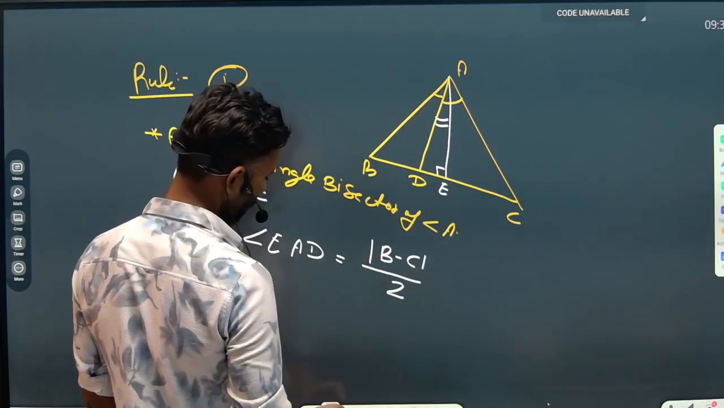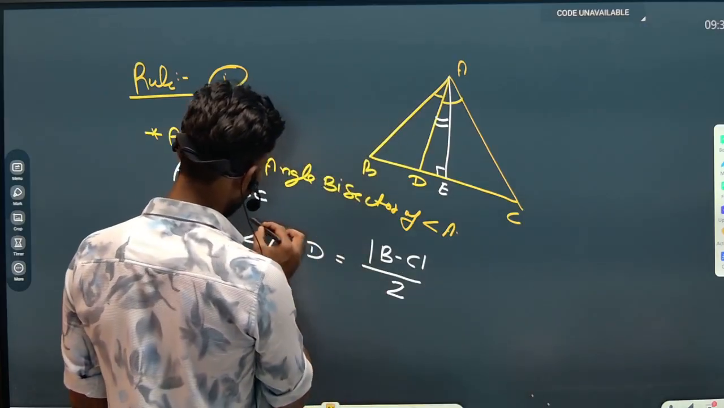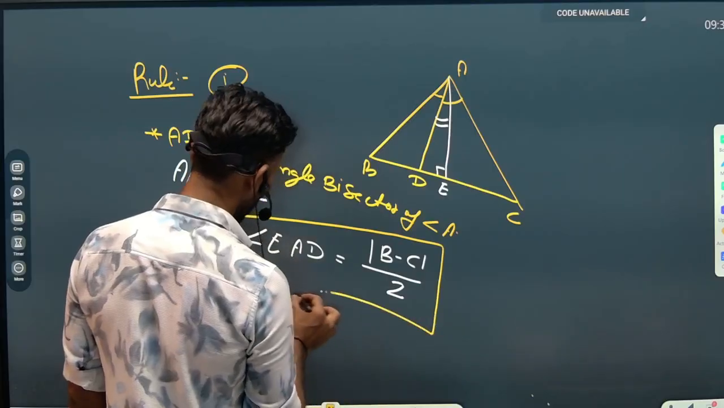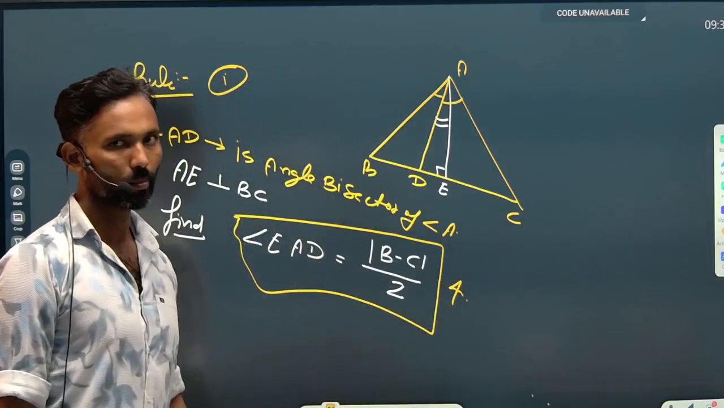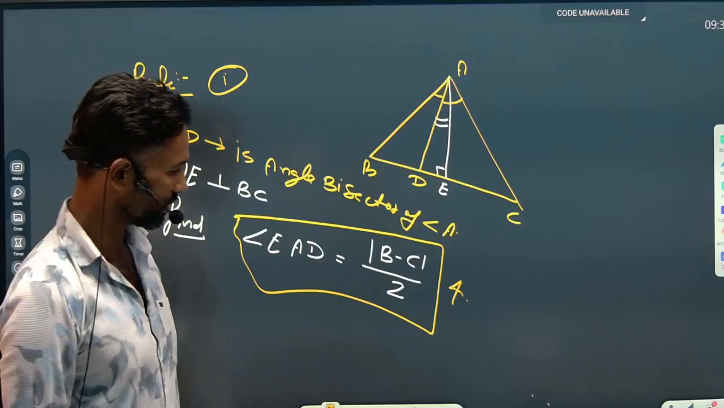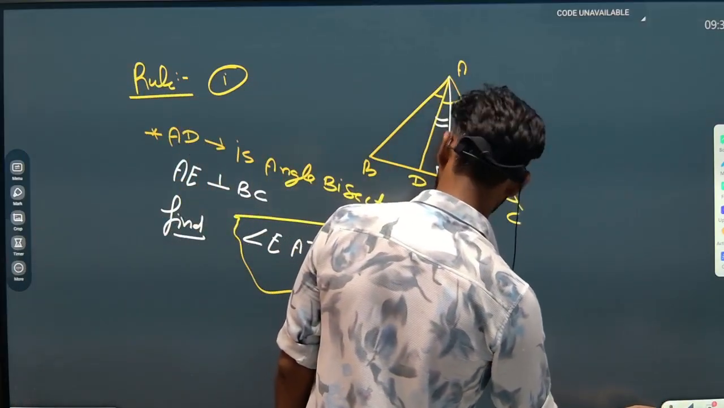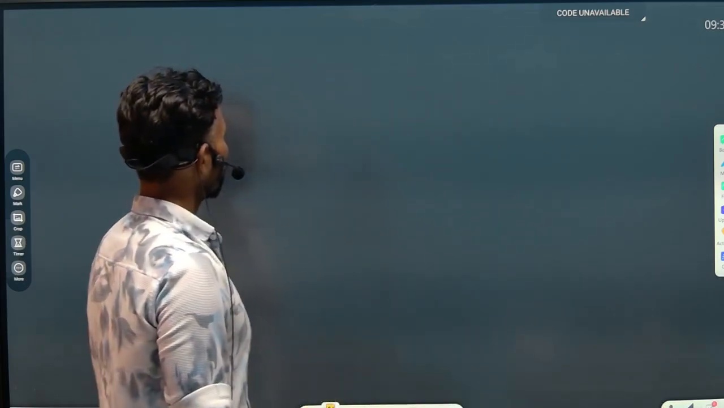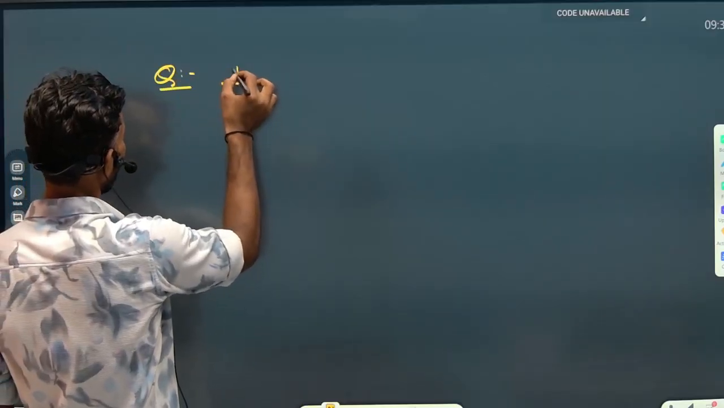So this will be angle EAD. Understand that? It was a very easy concept. I can give you an example, and you can calculate that. This is also a question taken from the previous year question paper. So the question is that here is a triangle PQR.